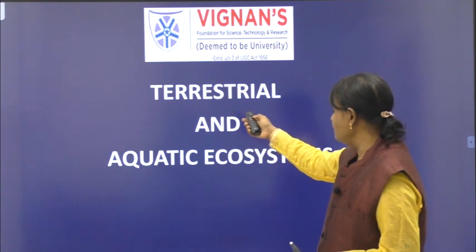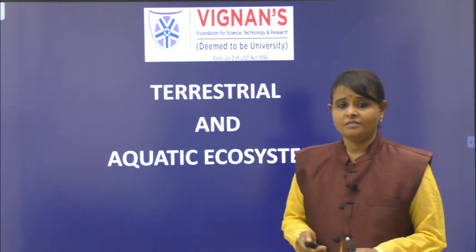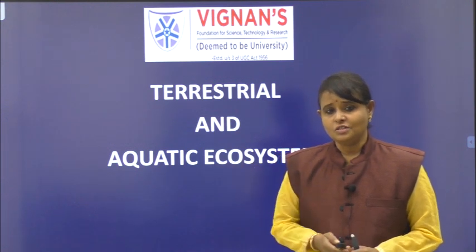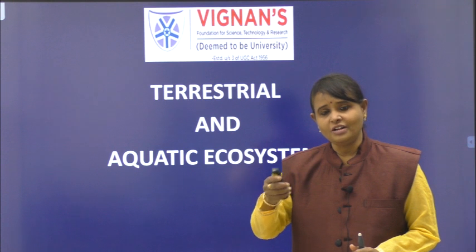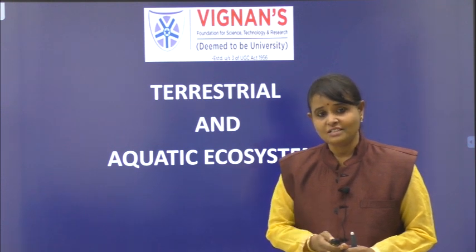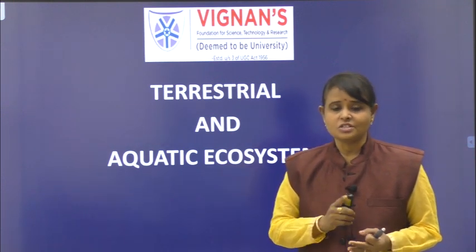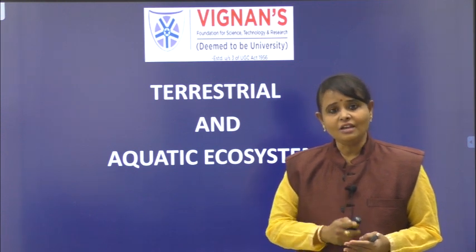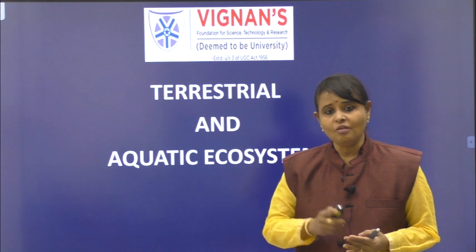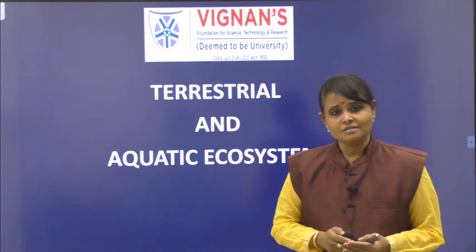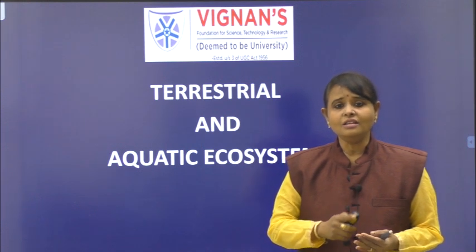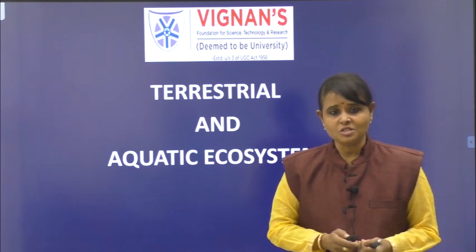What do you understand by the term terrestrial? If land is a habitat, then we can say terrestrial. So what examples can you give for terrestrial ecosystems here? Grassland, desert, forest ecosystems. These are there in your syllabus. Aquatic ecosystems means ecosystems in water. Can you give examples? Ponds, lakes, river, ocean, sea, all these come under aquatic ecosystems.